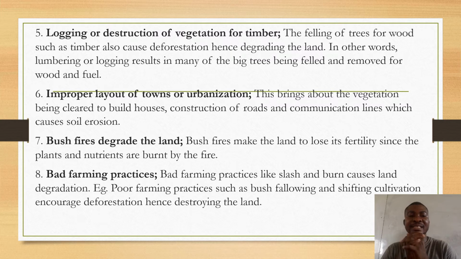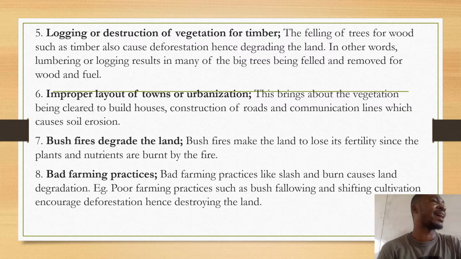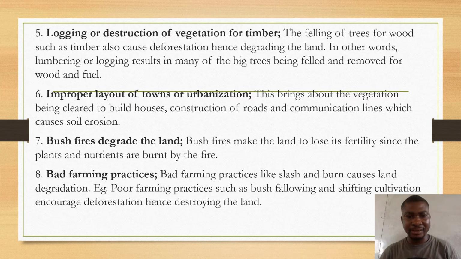What we are saying here is that, at first, Okrasi, where St. Mary's School is, was a forest, a bushy area full of trees and grasses. But when these trees were cut down to build schools, the area was cleared to put up buildings, even to construct roads and communication lines.